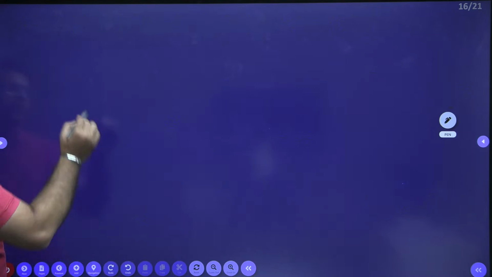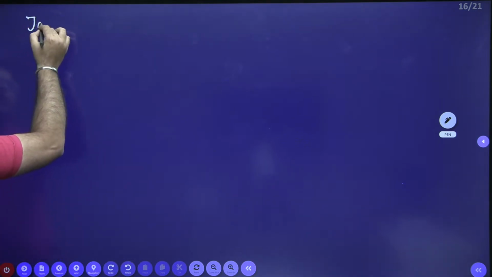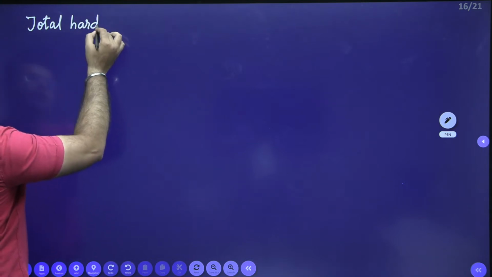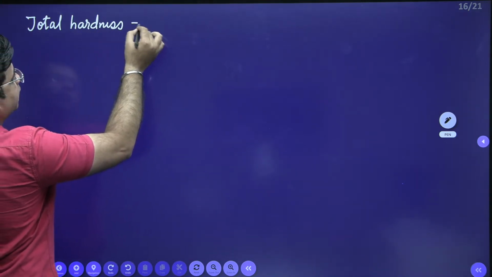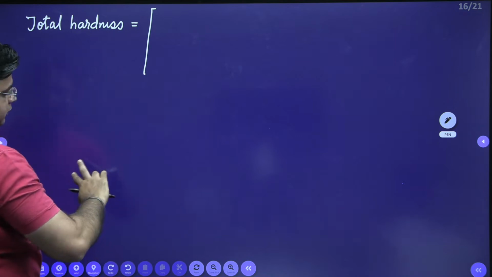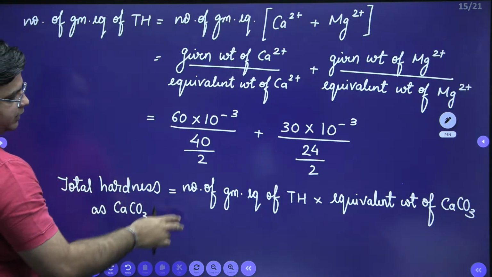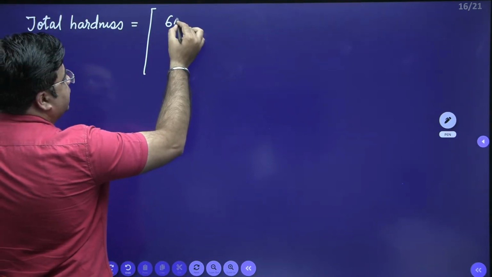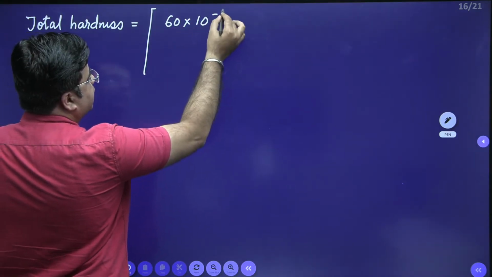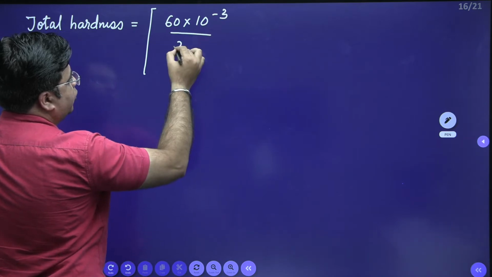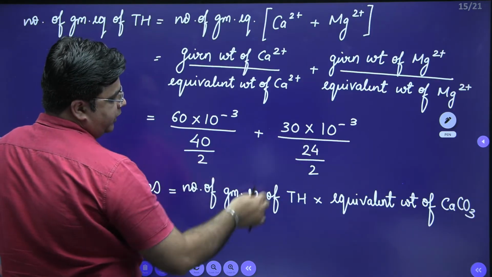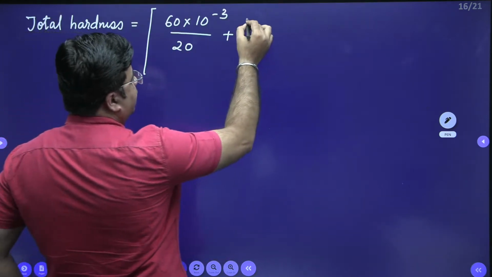calculate the total hardness. So total hardness is equal to the number of gram equivalents, which is 60 into 10 raised to power minus 3 divided by 20, plus 30 into 10 raised to power minus 3 divided by 12.